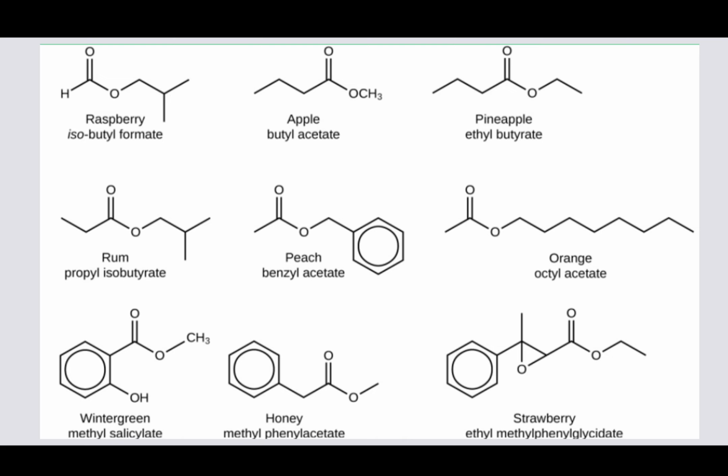All right. So benzyl acetate is used for peach flavoring. Octyl acetate is what we characterize as the smell of oranges. Wintergreen is methyl salicylate. Methyl phenylacetate is honey, and ethyl methylphenyl glycidate is strawberry. So all of our tastes and characteristic smells, every single thing is an ester. Don't you forget it. The sour tastes might be acids, of course, and the bitter tastes are alkalis. But if you're looking at the characteristic smells of compounds, we're talking about esters.